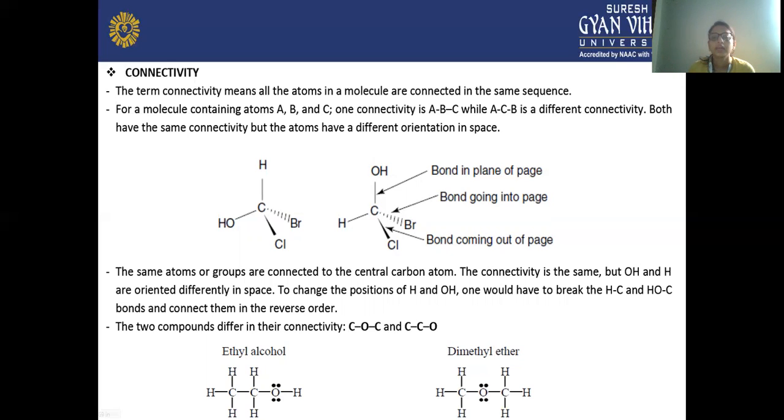So here it is said that the OH and the H have the same connectivity. They are oriented differently in space. So to change their positions, we have to break these bonds and connect them in reverse order. Here, the two compounds differ in their connectivity, as you can see in this example.